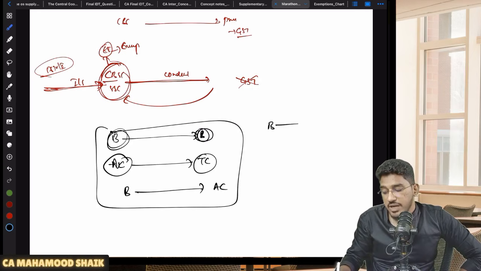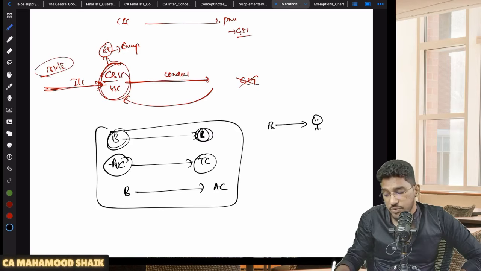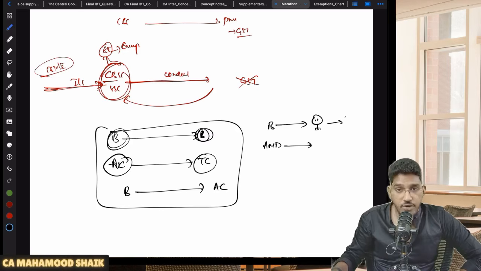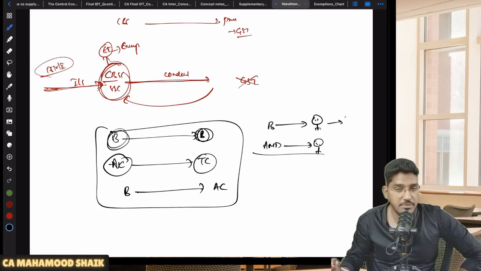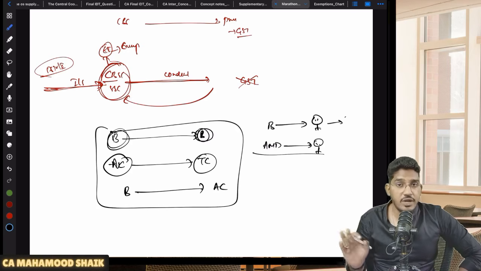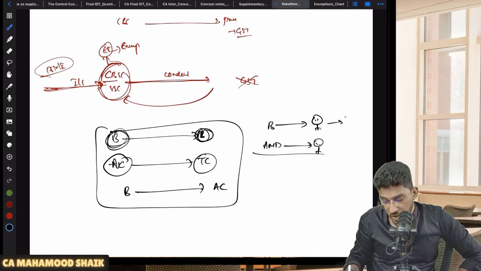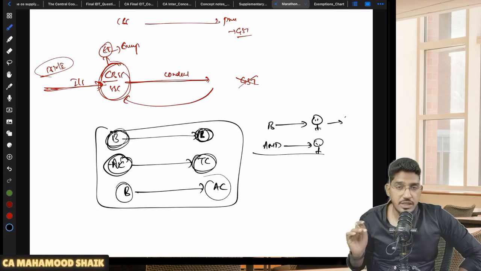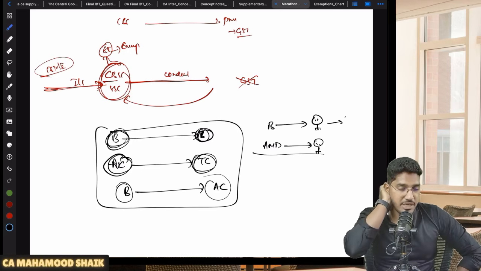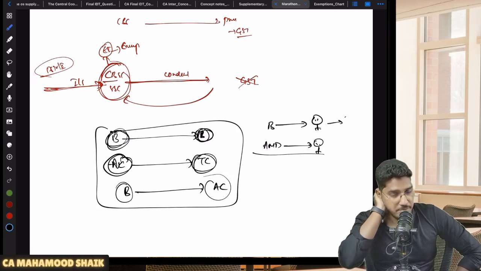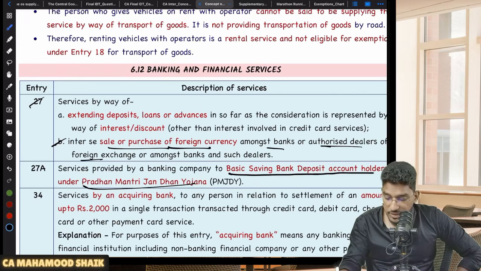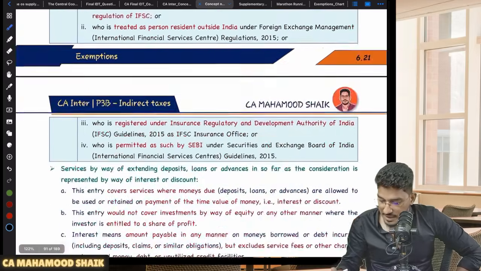If the bank is providing forex services to a common person like you and me, taxable. If an authorized money dealer is providing forex services to an individual or other person like you and me, that will become taxable. Only when the foreign exchange related transactions are happening among the banks, among the authorized money dealers, or between the banks and authorized money dealers will the exemption apply. When provided to the common man, they will be taxable. So this much is enough in the case of banking and financial services.